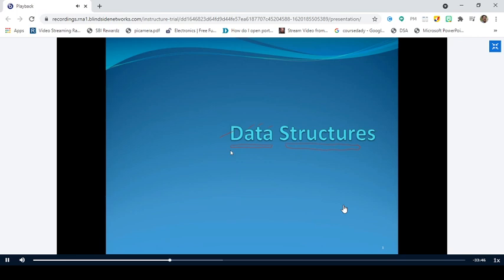Leave all those things. Now coming back to our data structures concept, we are in the abstract data type, right? We know what a data type is. A data type specifies two important things: one is the set of values, and the second is the set of operations that we can perform on that set of values. So coming to the abstract data type, we know what abstraction is: the implementation details are hidden from the end user.